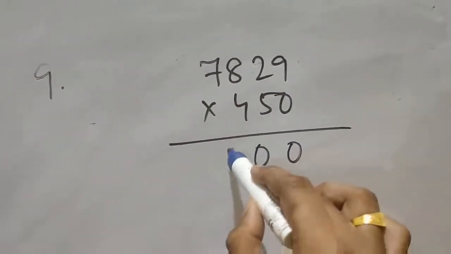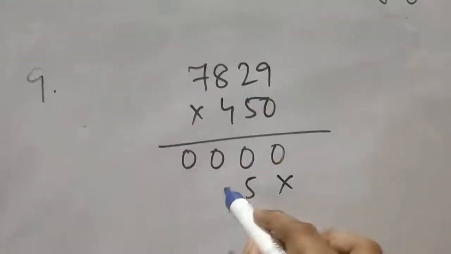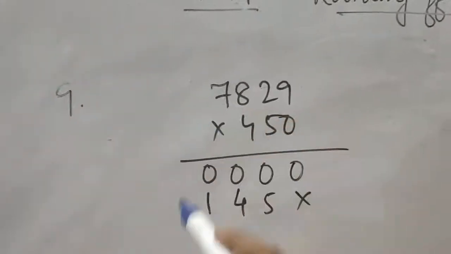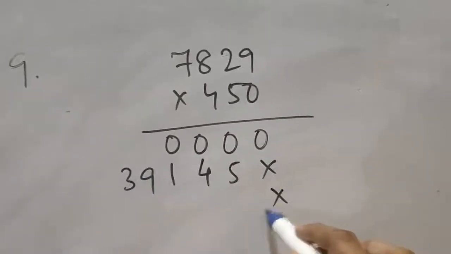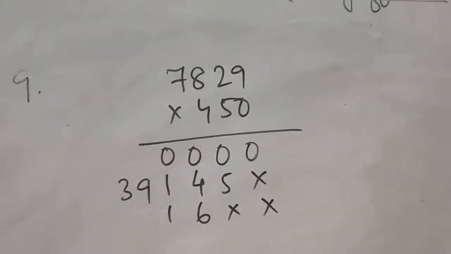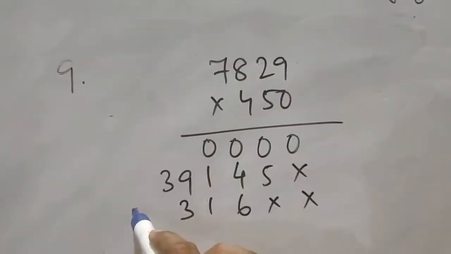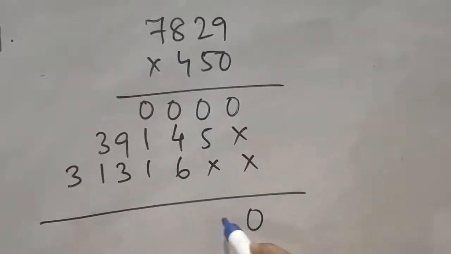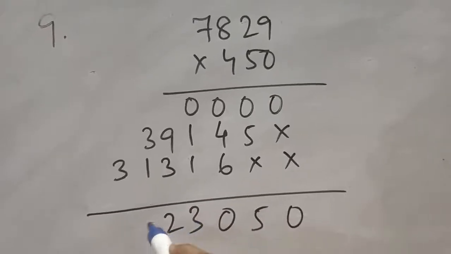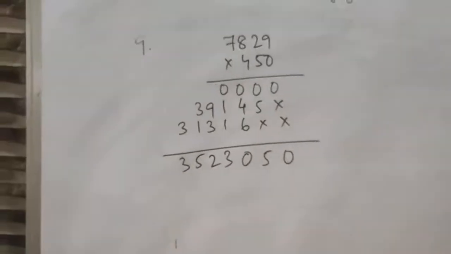0 9s are 0, 0 2s are 0, 0 8s are 0, 0 7s are 0. Cross. 5 9s are 45, carry 4, 5 2s are 10, 14, carry 1, 5 8s are 40, 41, carry 4, 5 7s are 35, 39. 4 9s are 36, carry 3, 4 2s are 8, 11, carry 1, 4 8s are 32, 33, carry 3, 4 7s are 28, 31. Now add. So this answer is 3523050.